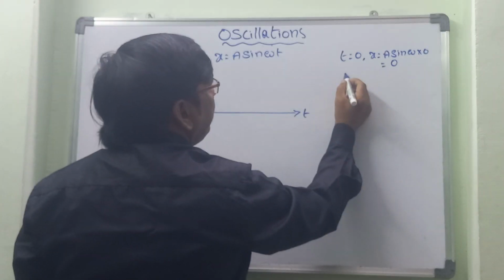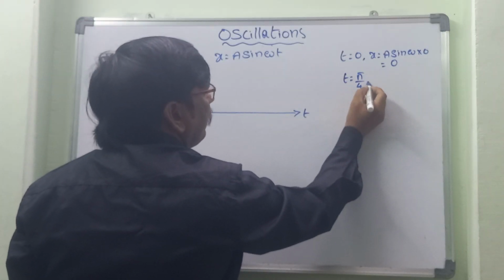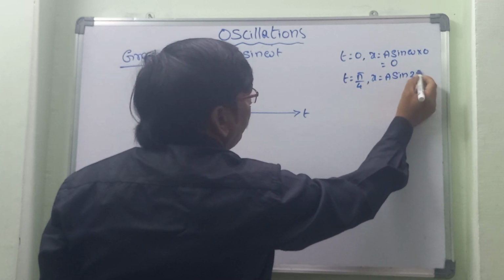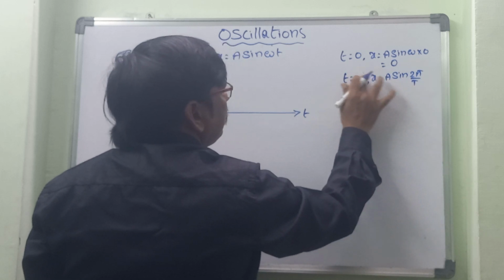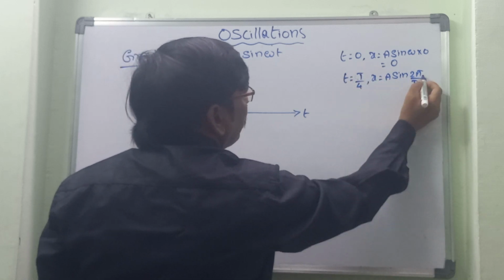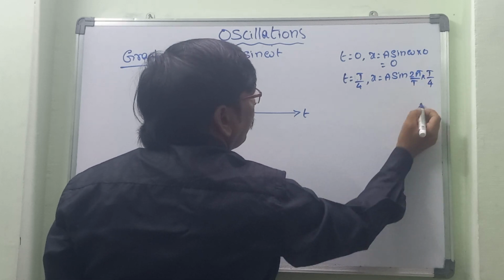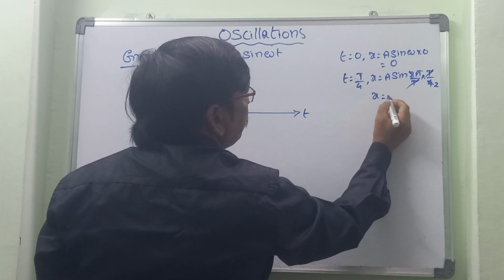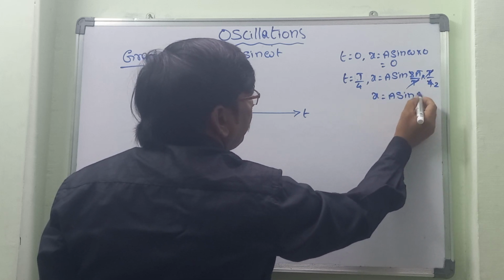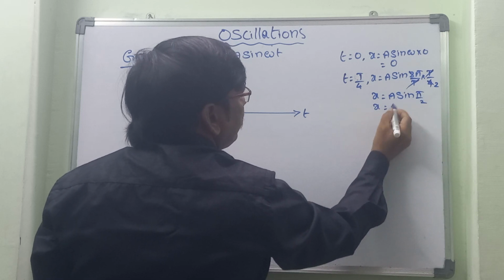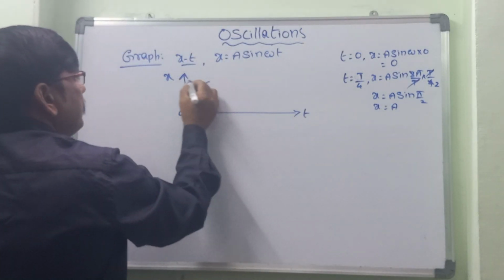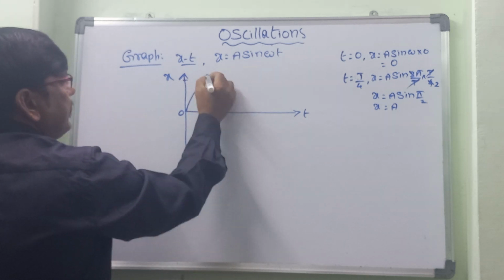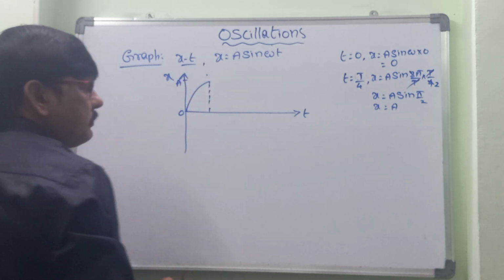Now let us take t is equal to T by 4. Then x is equal to a sin omega t, that means 2 pi by T into T by 4. Here 2 and 2 get cancelled, and T and T get cancelled. So x is equal to a sin pi by 2, which is equal to a, because sin 90 is equal to 1. So here is the maximum point.